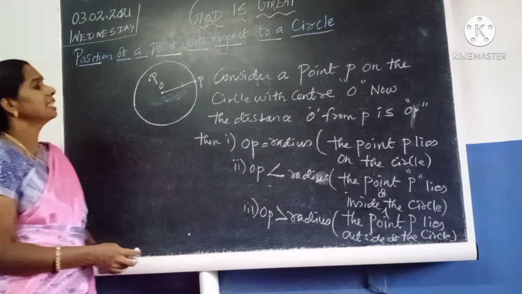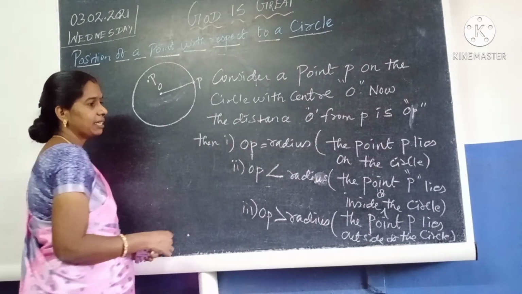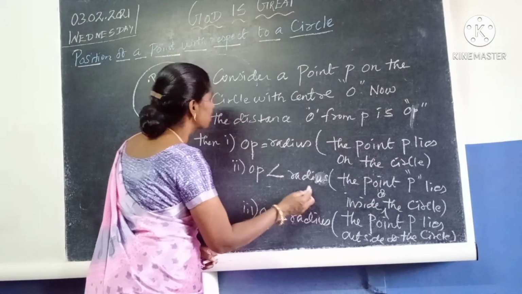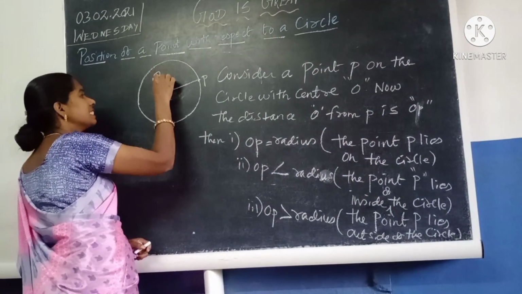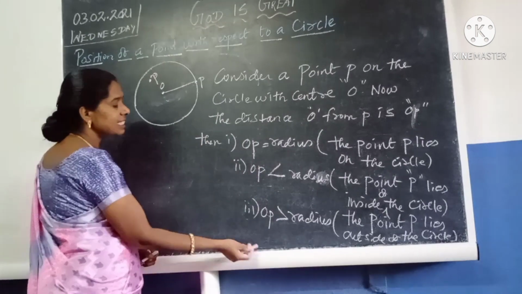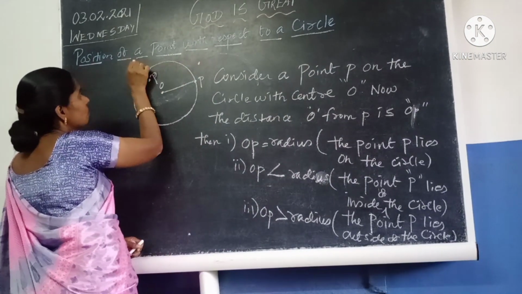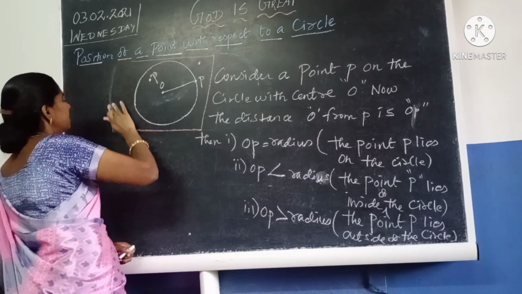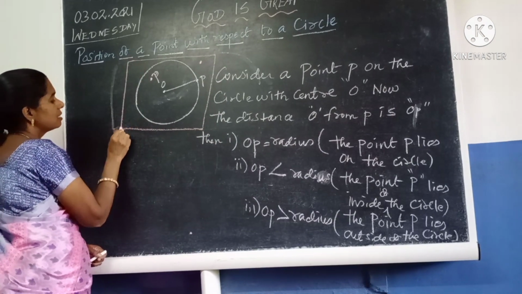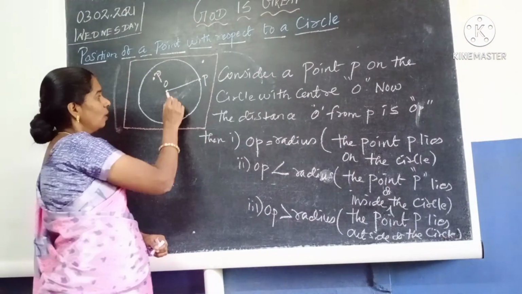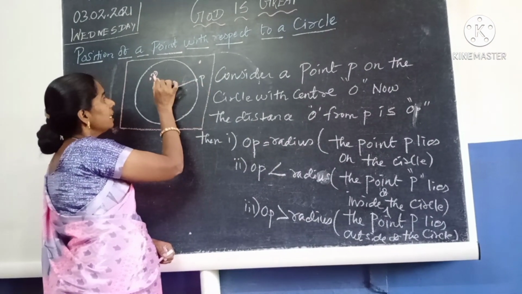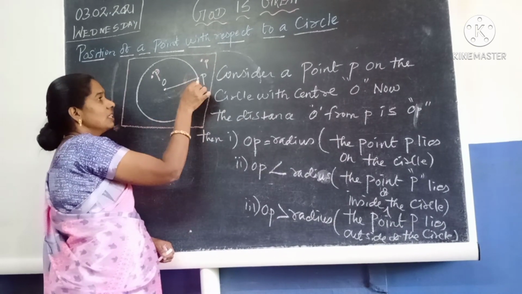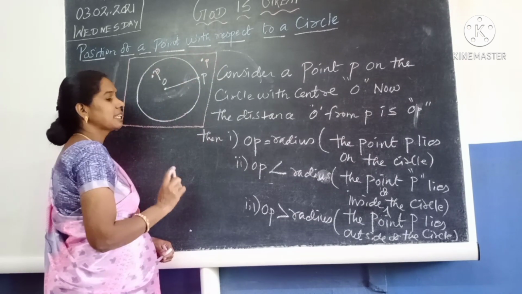Okay, so what are the three things? If OP equals radius, the point P lies on the circle. If OP is less than radius, the point P lies inside the circle. If OP is greater than radius, the point lies outside of the circle. Now you understand? In this plane, just three positions we can say: on the circle, inside the circle, and outside the circle.